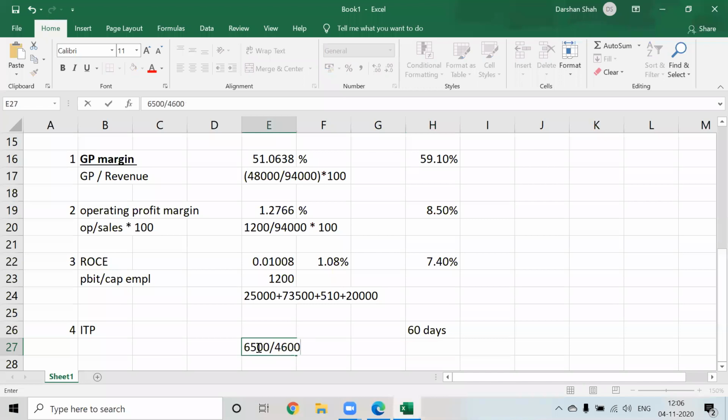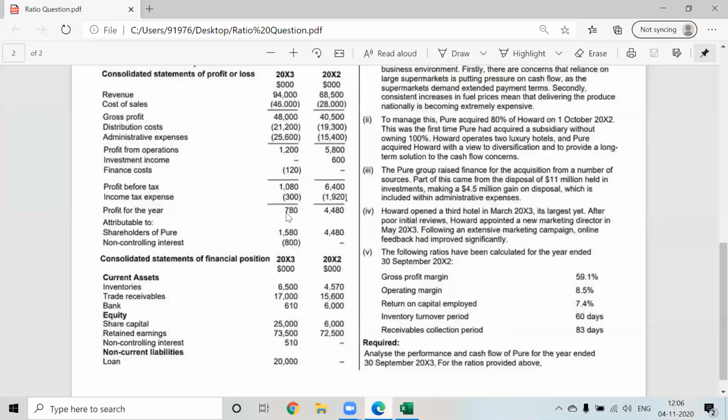But I want it in days, right? So multiplied by 365 days. If I wanted it in months, I would have multiplied by 12 months. We won't take the average inventory here. Have they given average inventory? No, because we have 2 years. Okay, good. Now pay attention. We cannot do average inventory over here. Why not? Despite having opening and closing, we cannot do average inventory here.